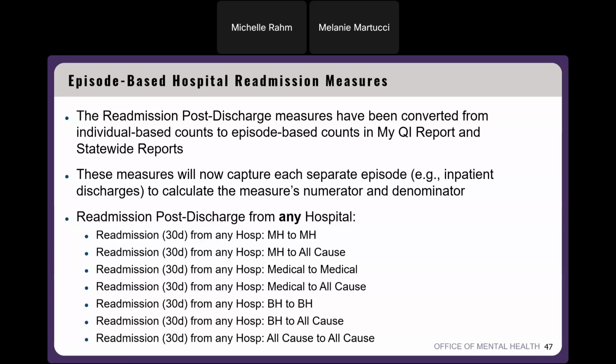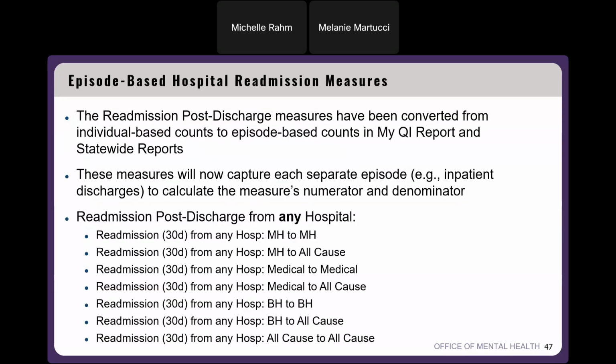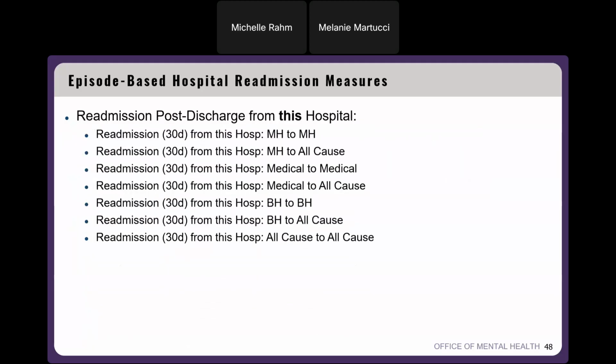You can always email us. And then throughout our application, we have an option to click on a measure and export the definitions as well for all of our quality indicators. Before we were looking at readmission post-discharge from any hospital, and now we're looking at readmission post-discharge from this hospital. So this might be more useful for our hospital users.